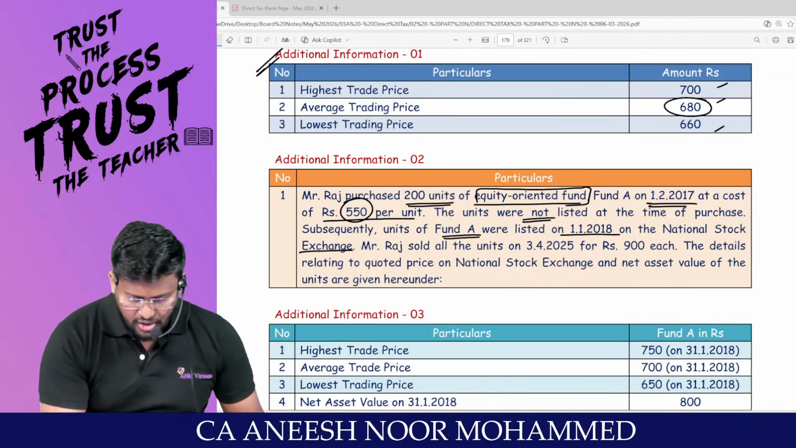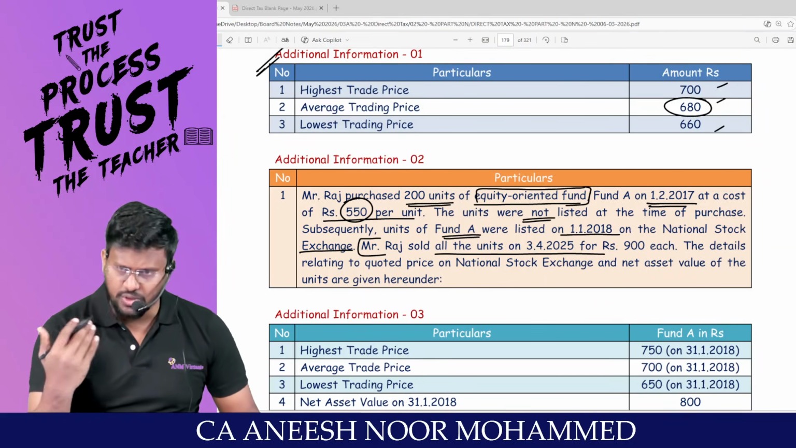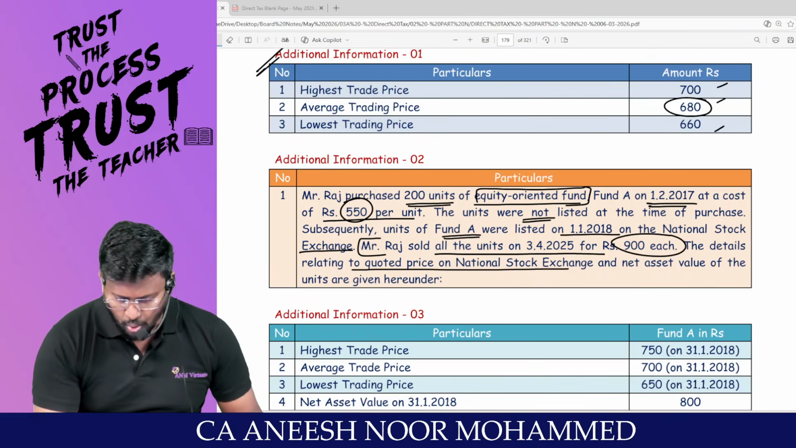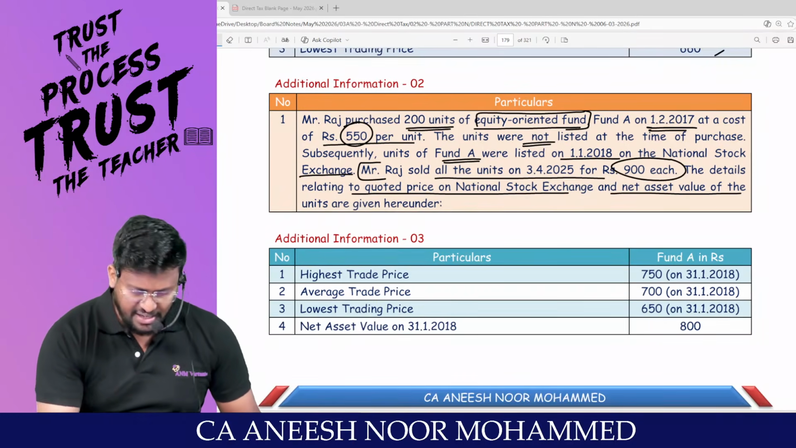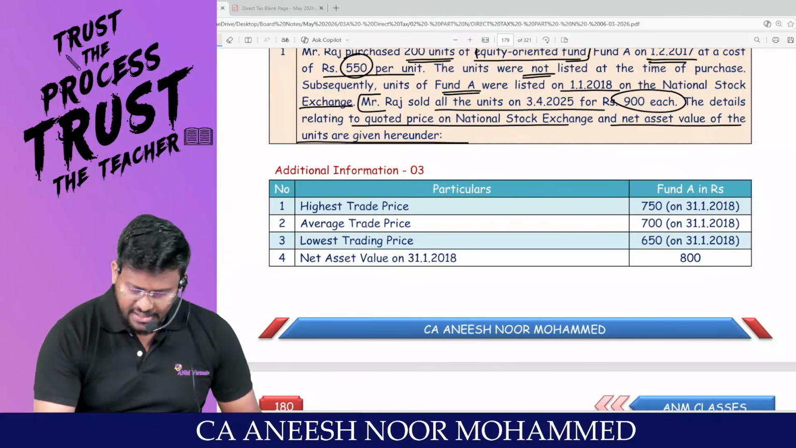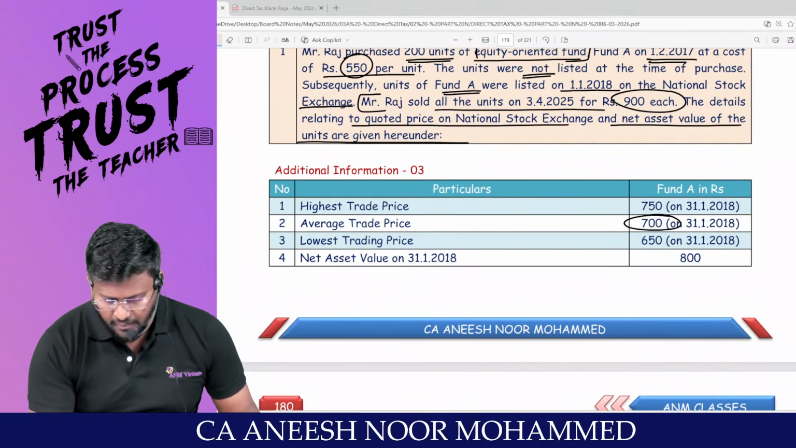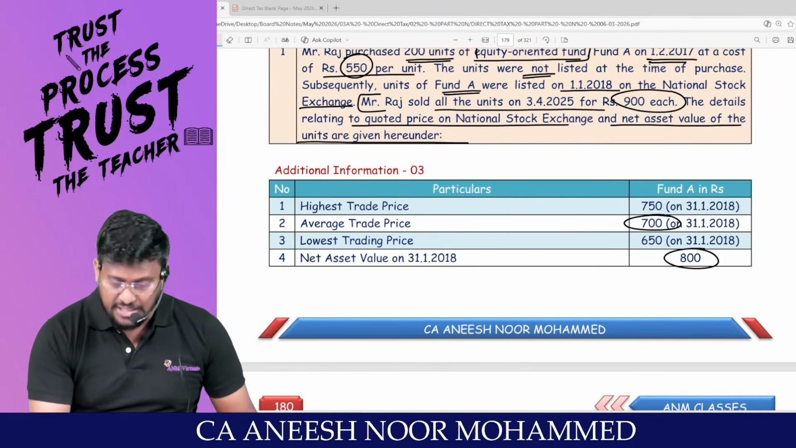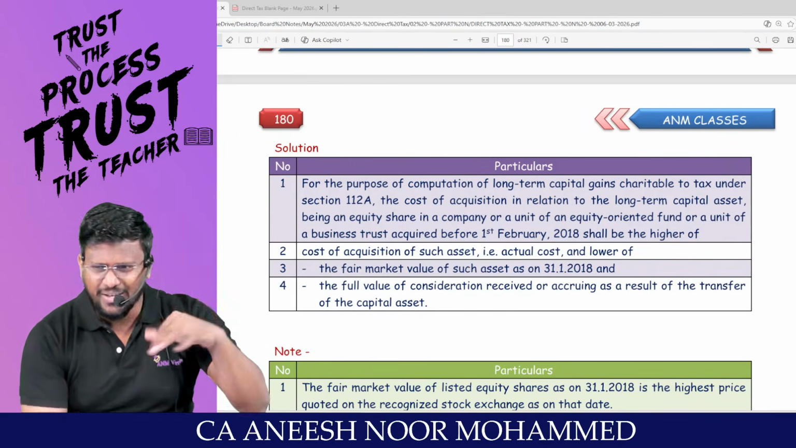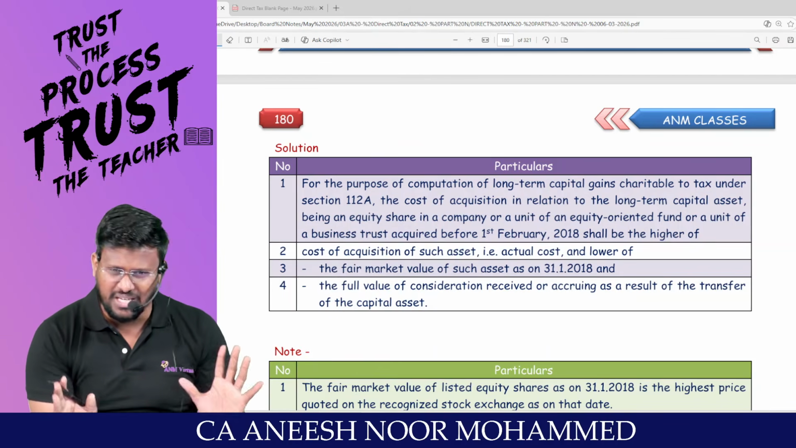On the National Stock Exchange. Mr. Raj sold all the units on 3/4/2025, our year, for how much each? The details relating to the quoted price on National Stock Exchange and NAV of the units are given below. NAV means net asset value. Highest trade price, average trade price, and lowest trade price. NAV on 31/1/2018 is how much? 800. Very simple question. They have given some average and they are trying to confuse the students.